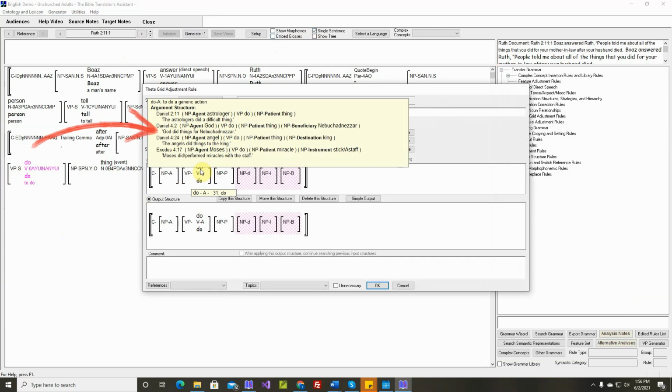God did things for Nebuchadnezzar. There's a destination noun phrase. The angels did things to the king. And there's also an instrument noun phrase. Moses performed miracles with the staff.